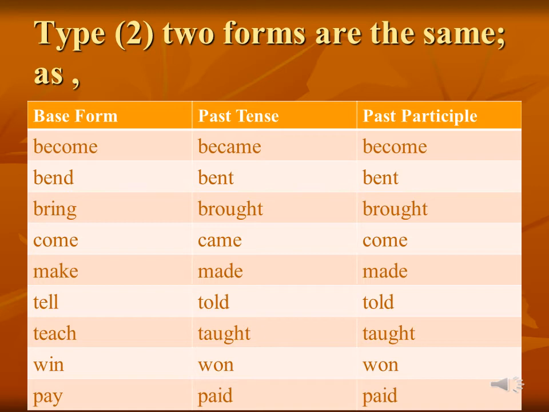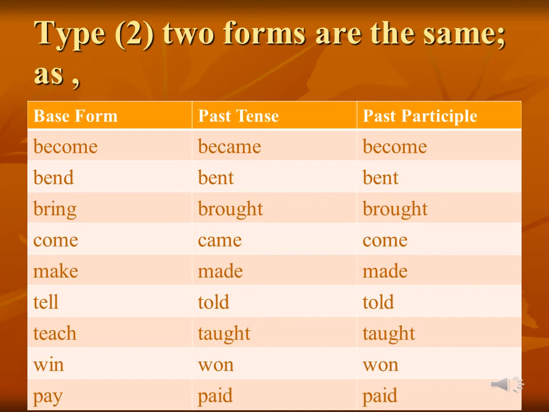Now next is bend, bent, bent. Bring, brought, brought. Come, came, come. Make, made, made. Tell, told, told. Teach, taught, taught. Win, won, won.